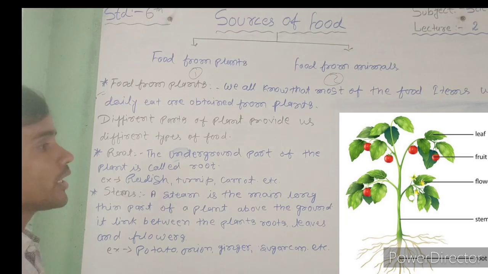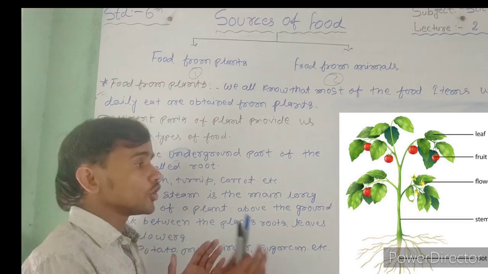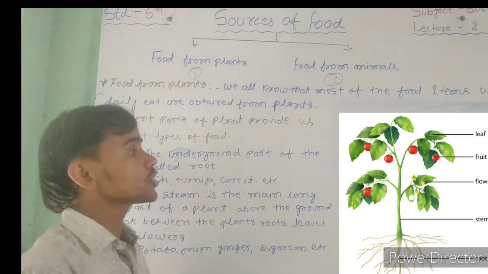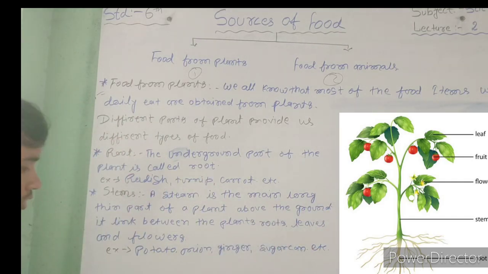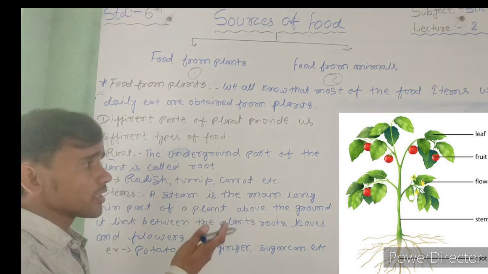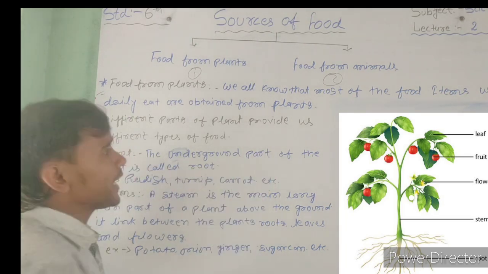Okay, so my dear students, I am going to teach you part by part of the plants. The first part of the plant is named roots. Root means the underground part of the plant.